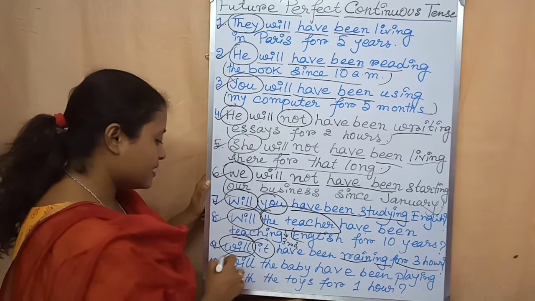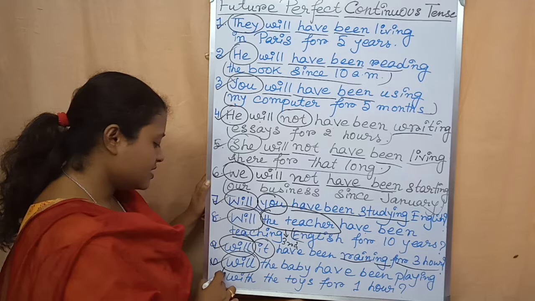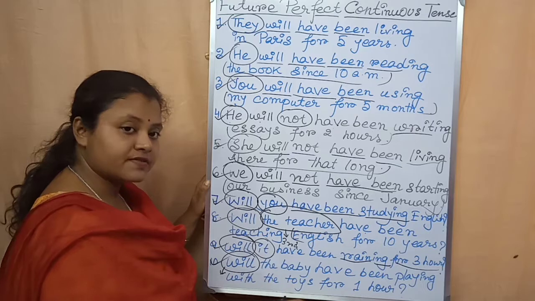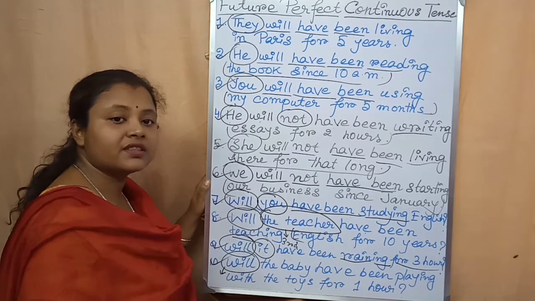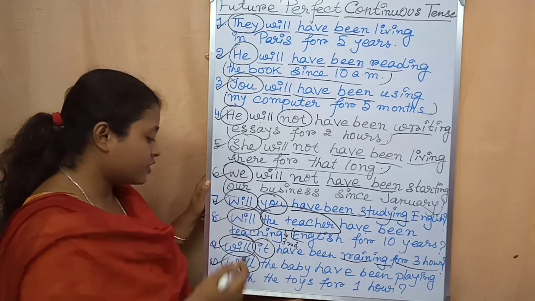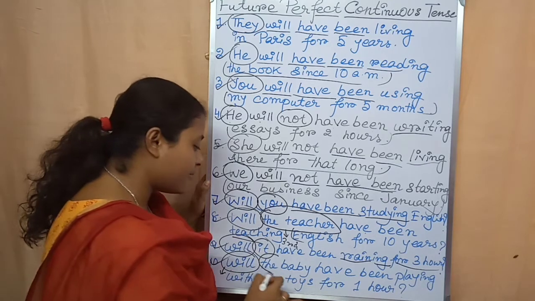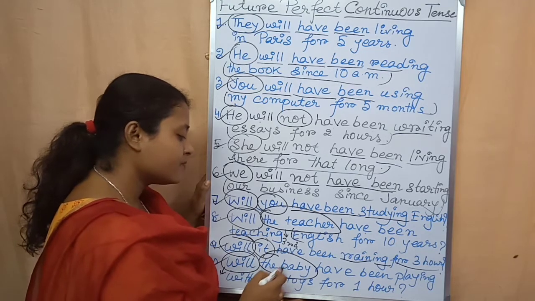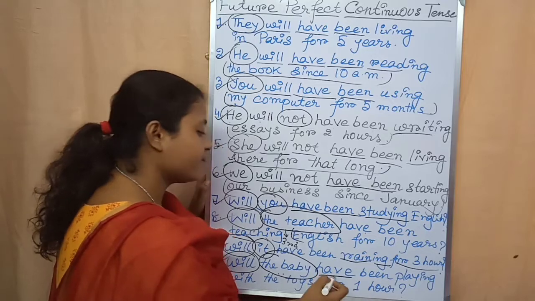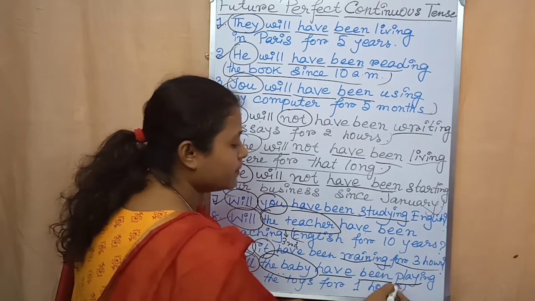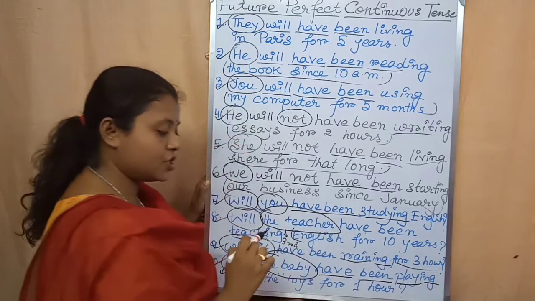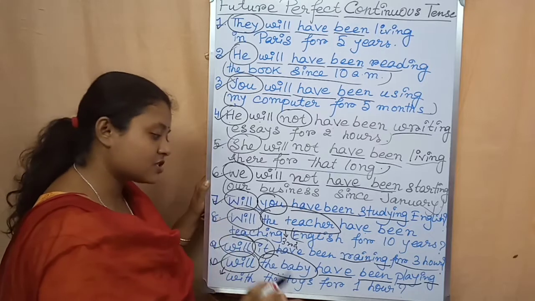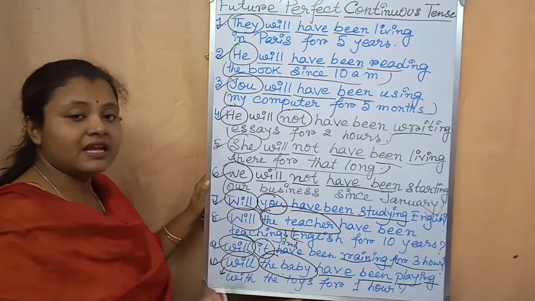Question mark. Will. At first we will start the sentence with will because obviously it is an example of interrogative sentence. So we have to start the sentence with an auxiliary verb. So auxiliary verb over here is will. Then the baby. It is written in third person singular number. It is a subject. Then have. After that been. Then verb. Play is the verb. Then ing. Okay. Then the rest of the sentence. With the toys for 1 hour. This is the rest of the sentence. Then the question mark.